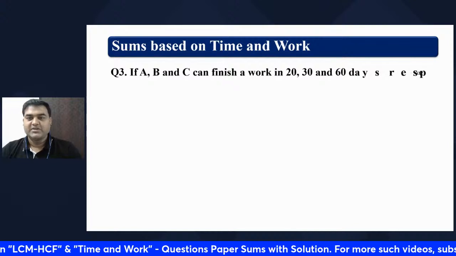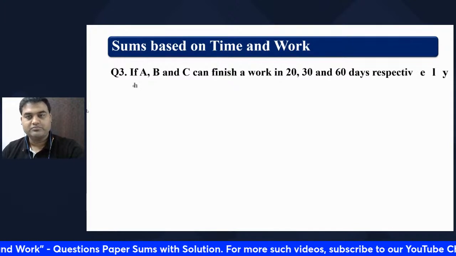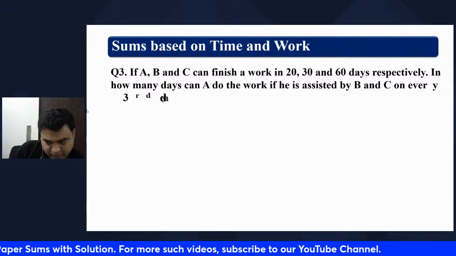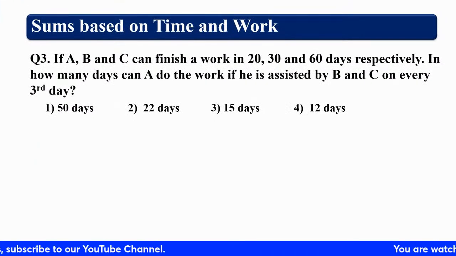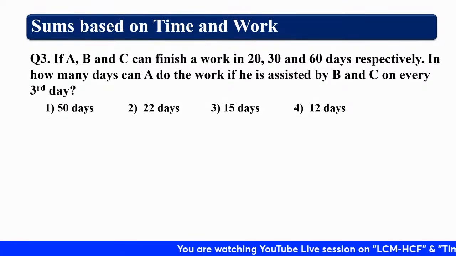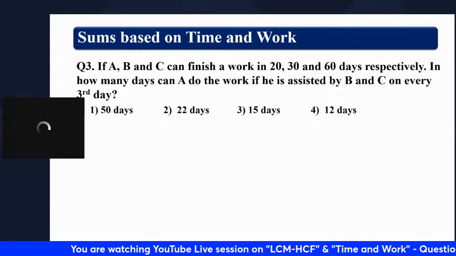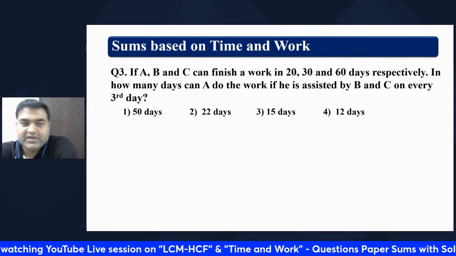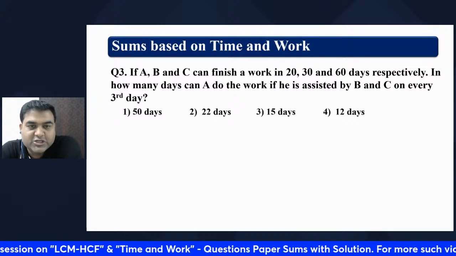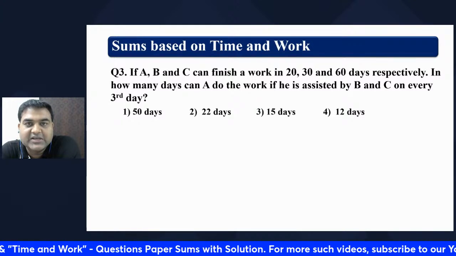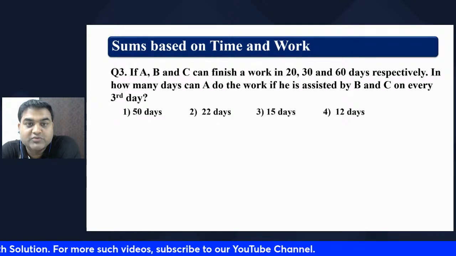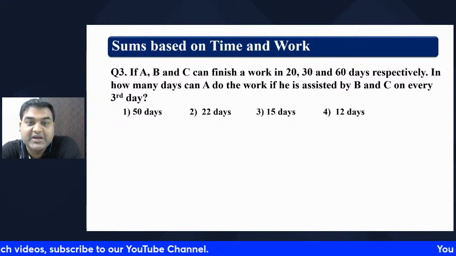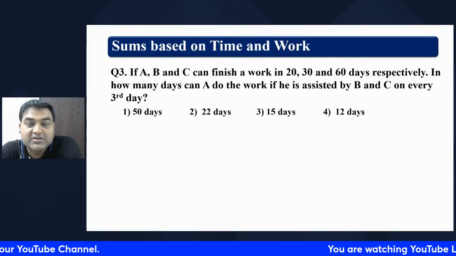If you have understood this, let's do this question now. Let's do the sum. If A, B, and C can finish a work in 20, 30, and 60 days respectively, in how many days can A do the work if he is assisted by B and C on every third day?